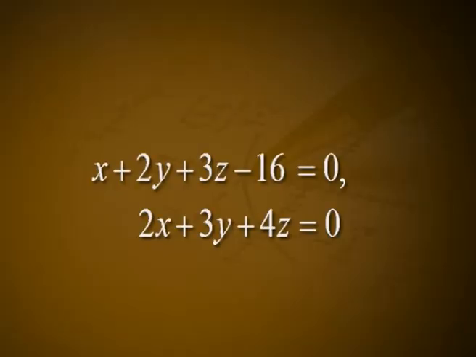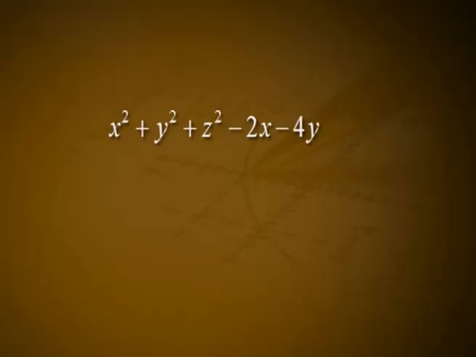This clearly passes through the line x + 2y + 3z - 16 = 0, 2x + 3y + 4z = 0, which is therefore the polar line of 11.